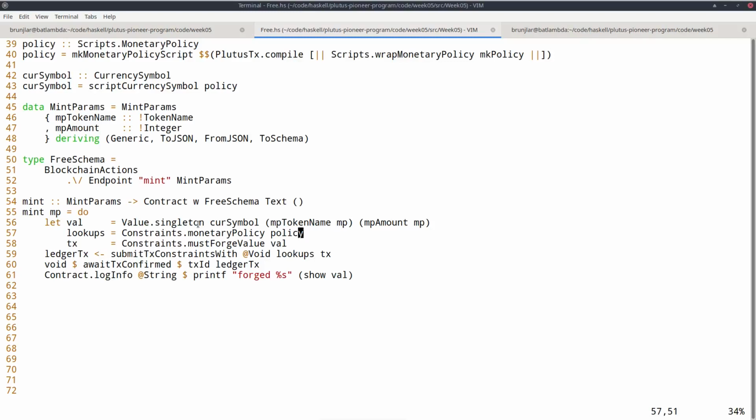I'll come to lookups in a second. Let's skip that for now. And let's look at this line first. So one of the main purposes of the contract monad is to construct and submit transactions. And the path that the Plutus team has taken to do that is to not explicitly define transactions. So, I mean, that would be the obvious option.